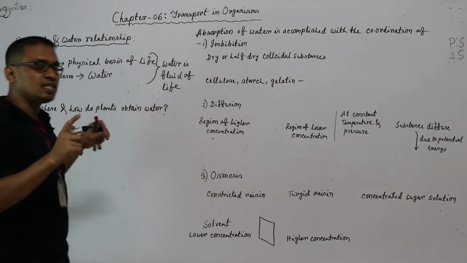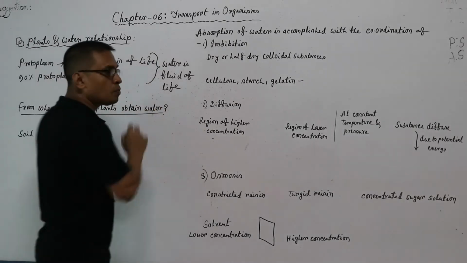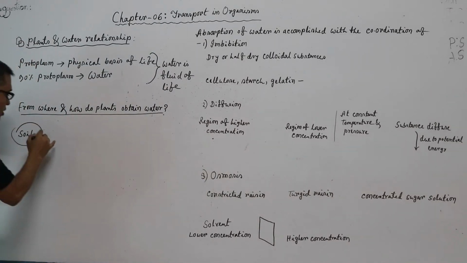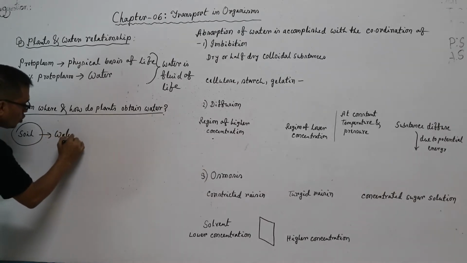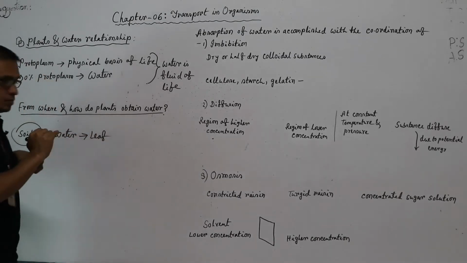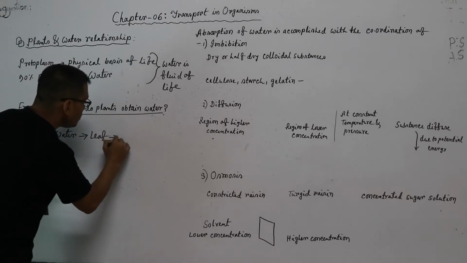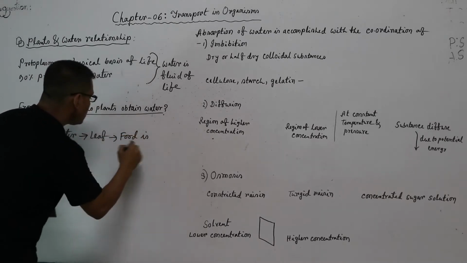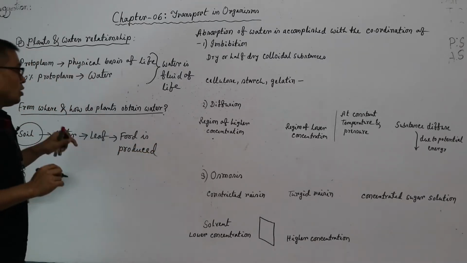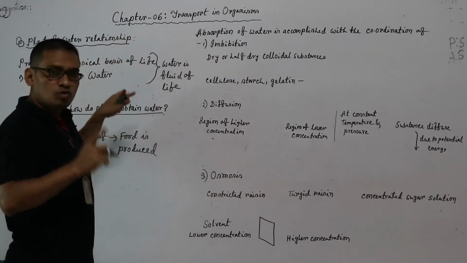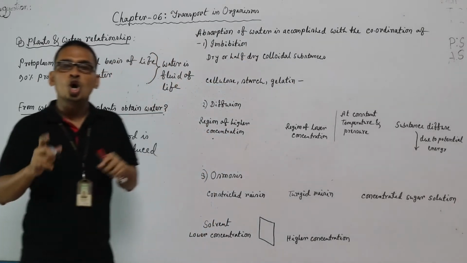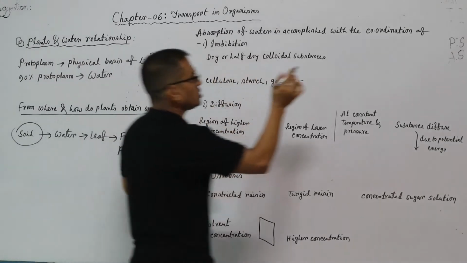But from where and how do plants obtain water? Plants basically obtain water from soil. From soil, water reaches the plant leaf, and inside the leaf basically food is produced. Now, the absorption of water from soil is accomplished with the coordination of three processes.